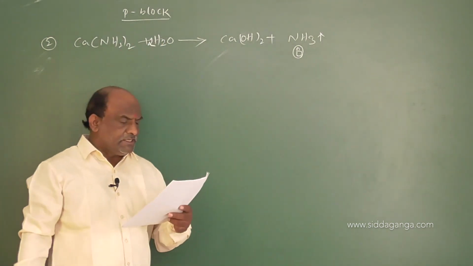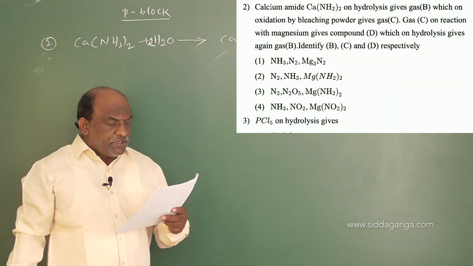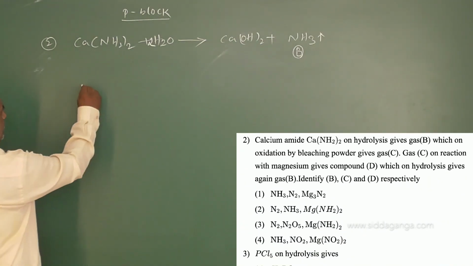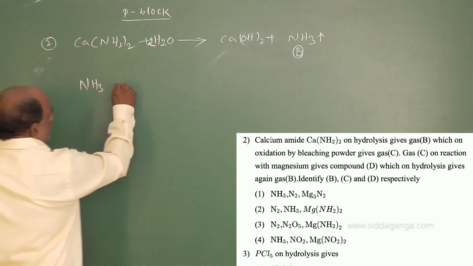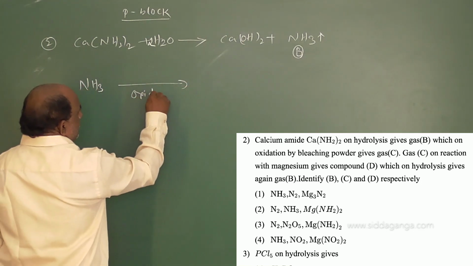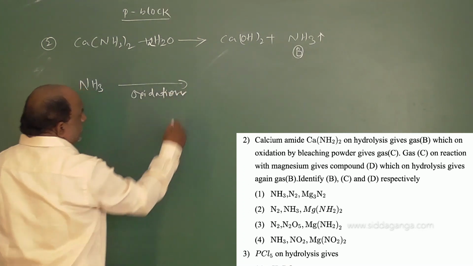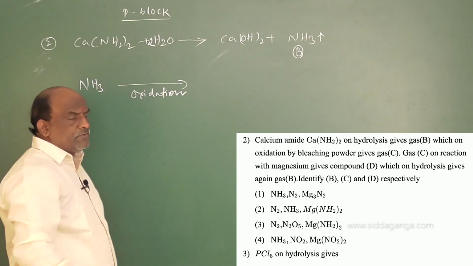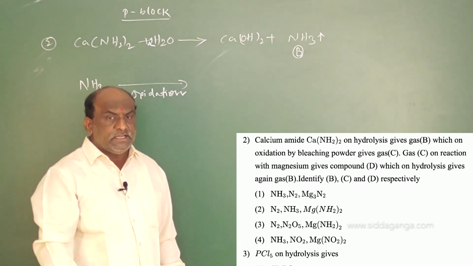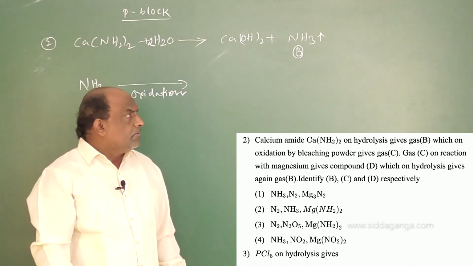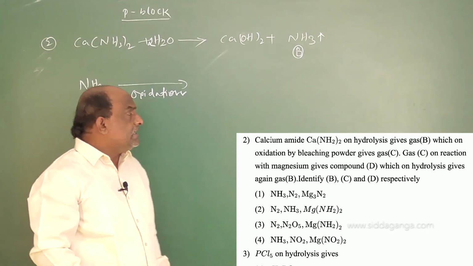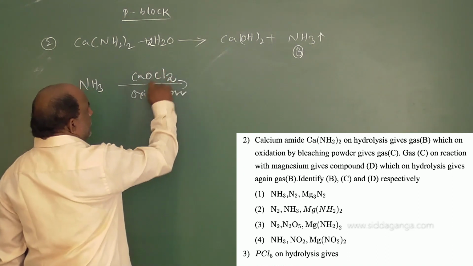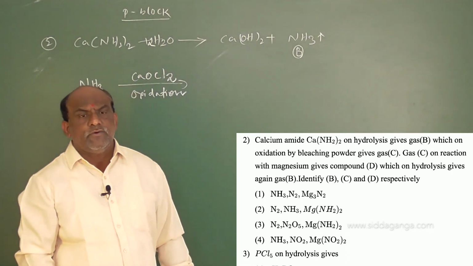And what is the second sentence? Which on oxidation by bleaching powder. Very, very important reaction was this, NH3. Reaction name is oxidation. So my dear students, here 3 types of oxidation reactions are there. Oxidation takes place in the presence of platinum, platinized asbestos, and pressure. Product we will get is NO. Oxidation takes place in the presence of bleaching powder. Bleaching powder molecular formula is CaOCl2.